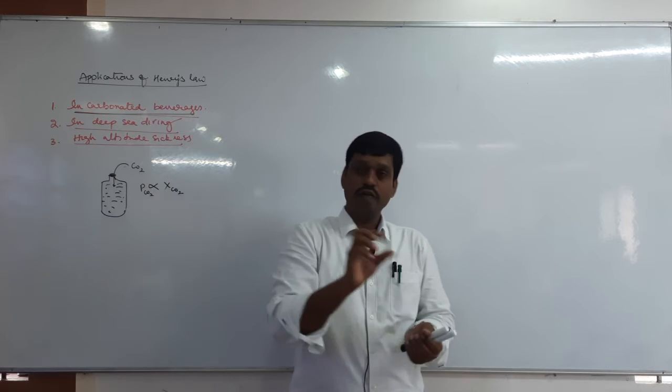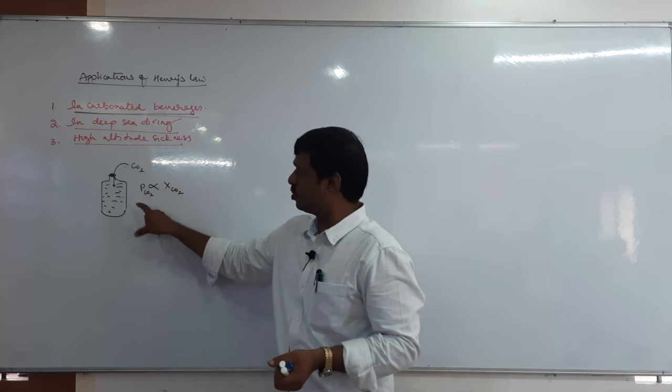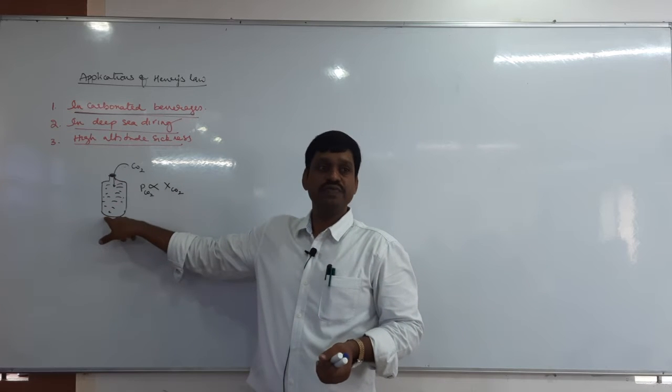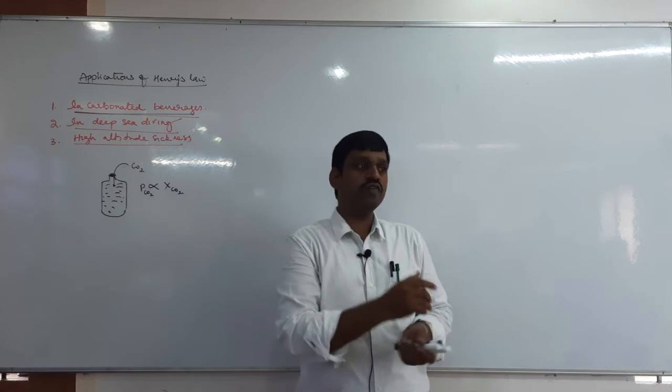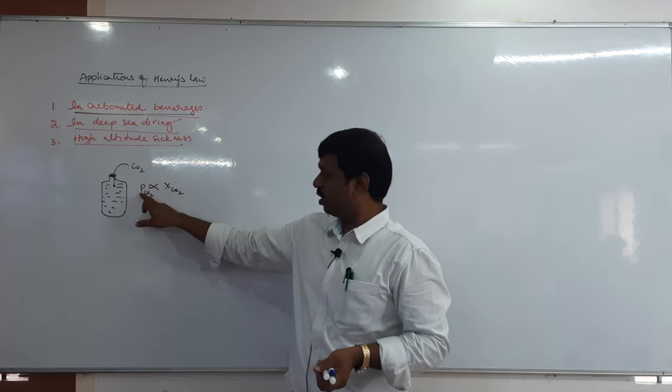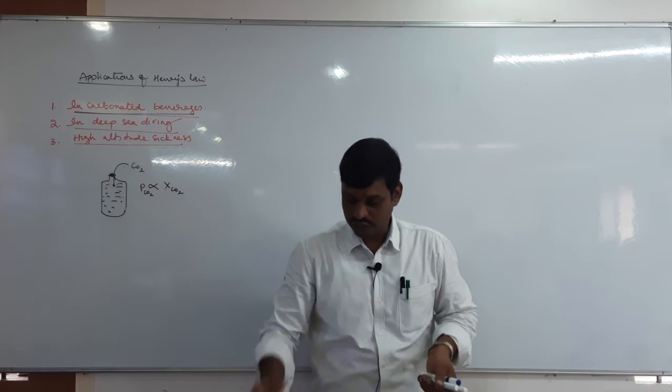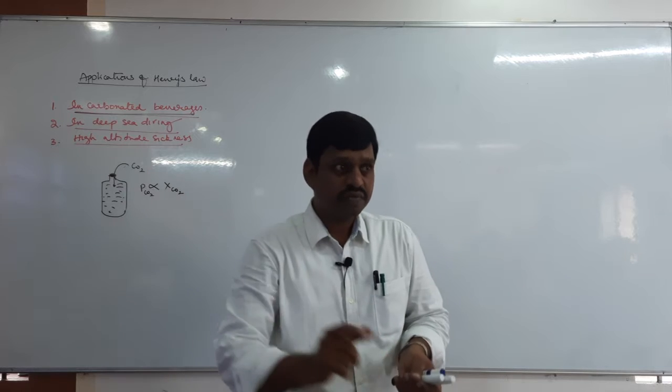As a result, the carbon dioxide is more soluble in water. So that is also one application of Henry's law. PCO2 is directly proportional to XCO2. That's what I told you in the last class also, with one example.